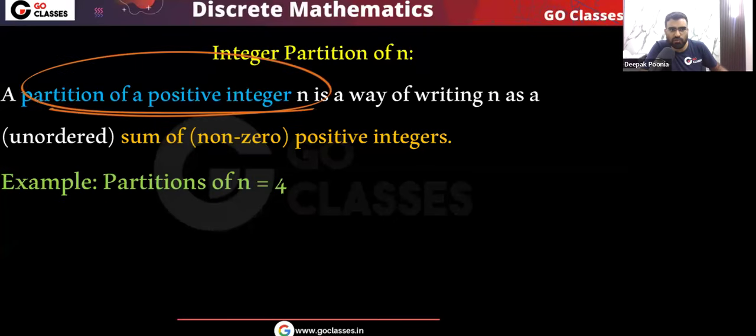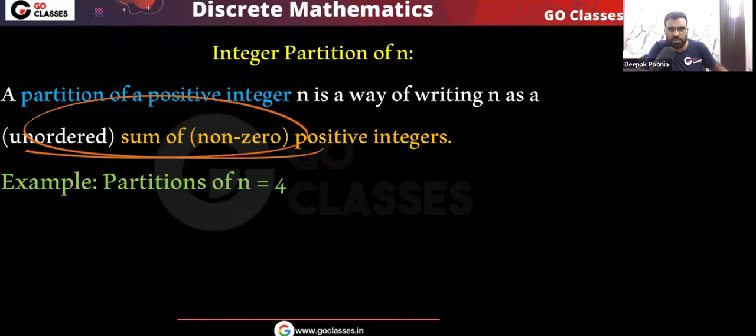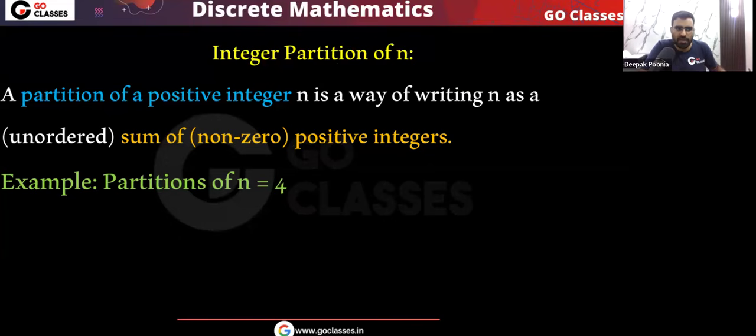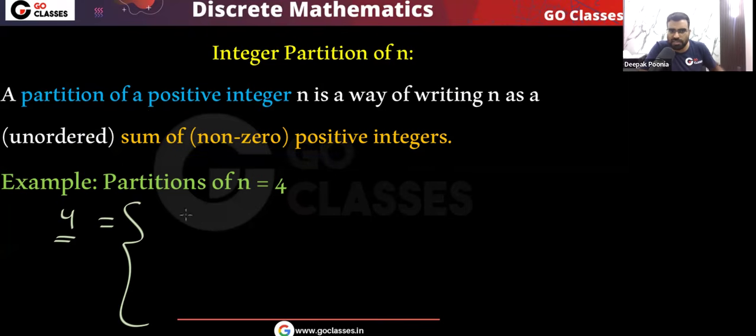I told you that a partition of a positive integer n is a way of writing n as an unordered summation of non-zero positive integers. So you can see this 4. I can write this 4 as a summation of positive integers, non-zero positive integers. Then what are the different ways? I can do this 4, that's it.